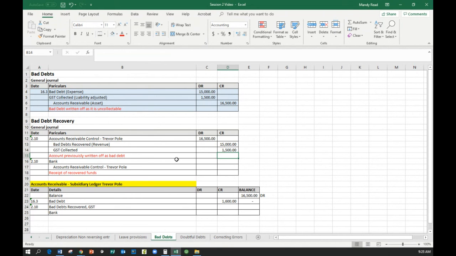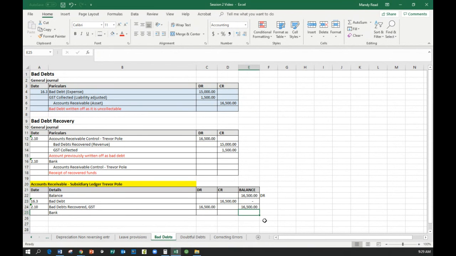Because if we didn't do this transaction here, it would seem like Trevor Pohl owed us no money. But Trevor Pohl does owe us the money. So we then go and post the $16,500 back into the account, which is what it's telling us to do here, which means that the balance that Trevor Pohl owes us is $16,500.